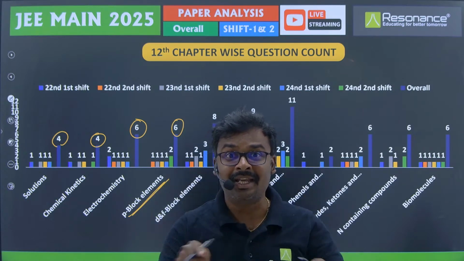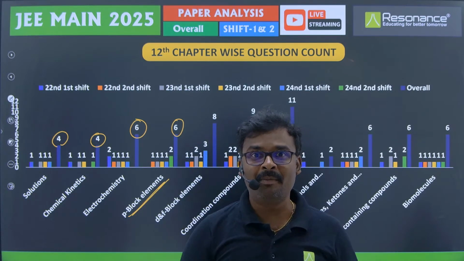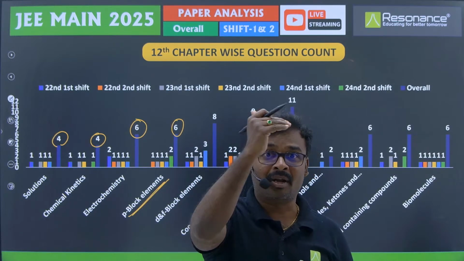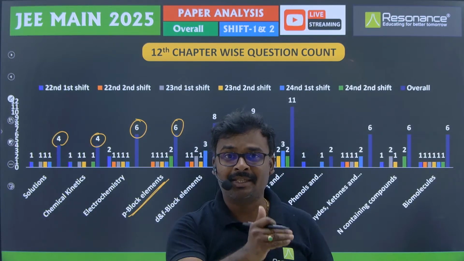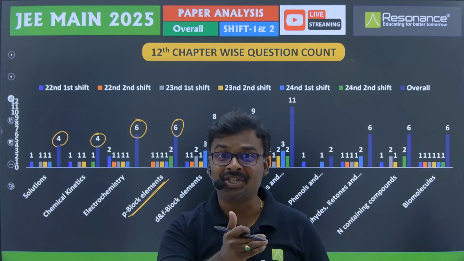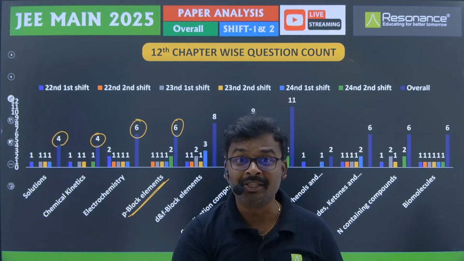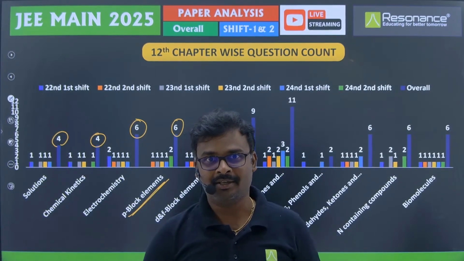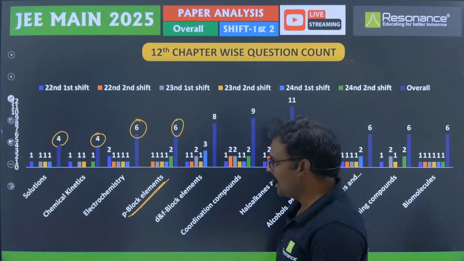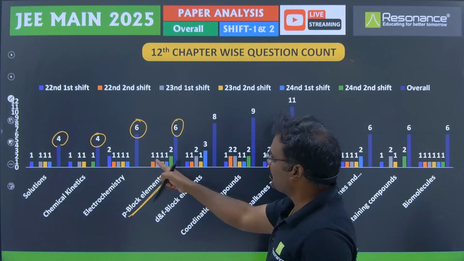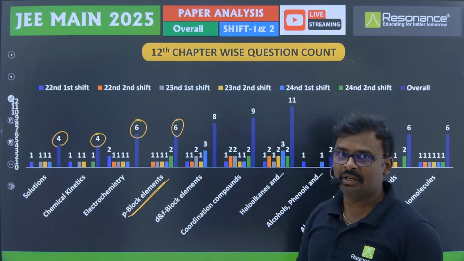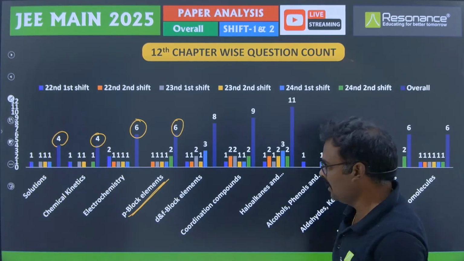The tables in each and every group, like atomic number, atomic size, ionic size, ionization energy, first, second, third, then density, melting point, boiling point. These were the physical properties they have asked, right? So strictly go through NCERT for these questions. Every shift got at least 1 question from P block elements.